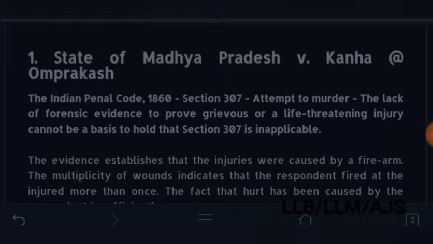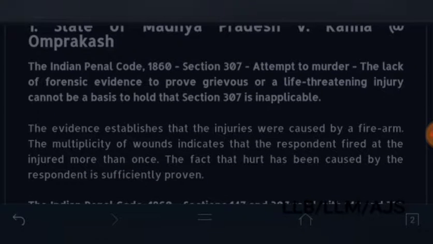So here, number 1, State of Madhya Pradesh versus Kanha at Om Prakash. What happens in this case? The Indian Penal Code 1860, Section 307. So we already know Section 307 is about attempt to murder. Okay, the lack of forensic evidence. So this is the subheading of this article.